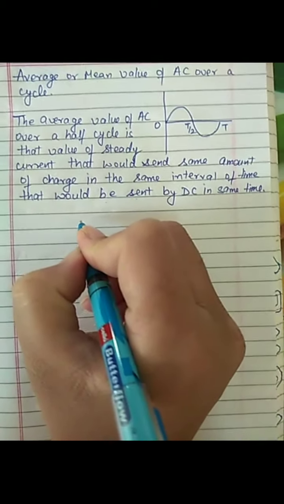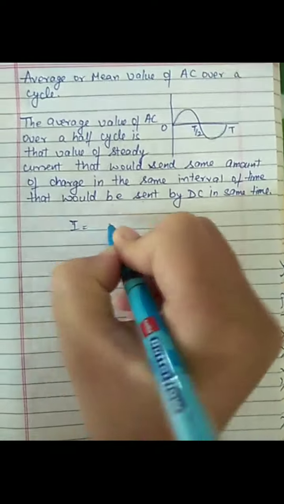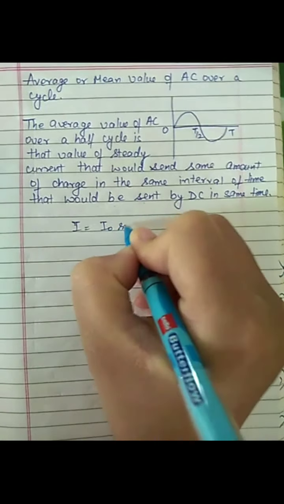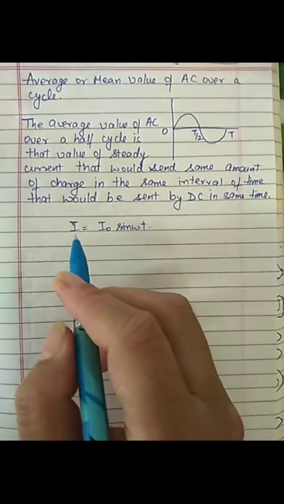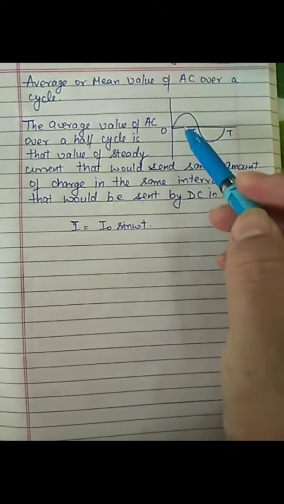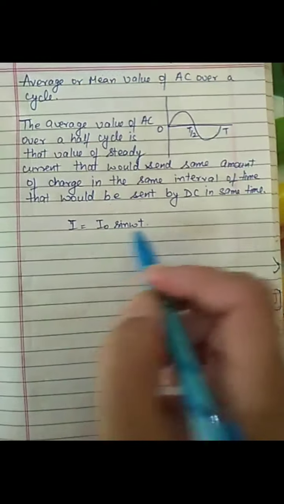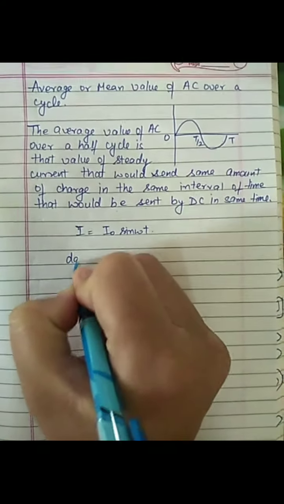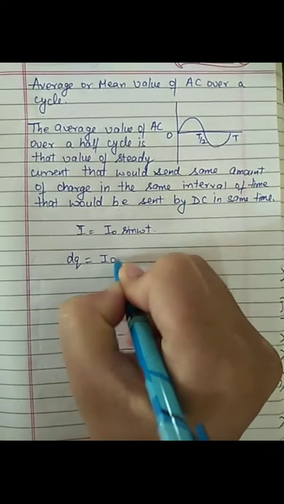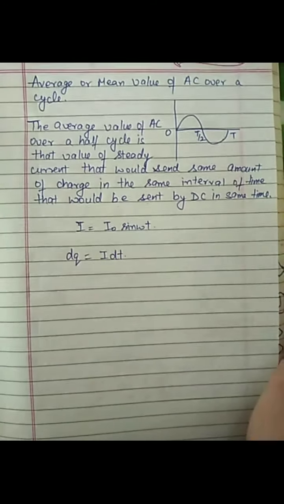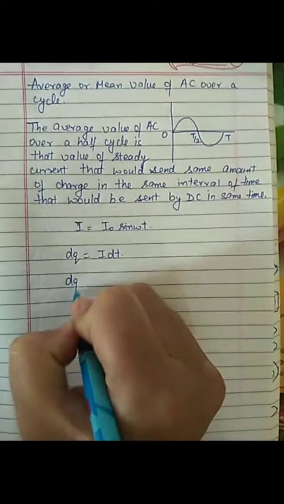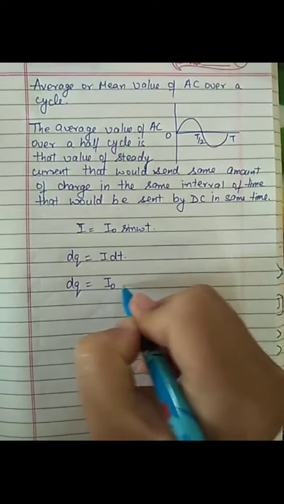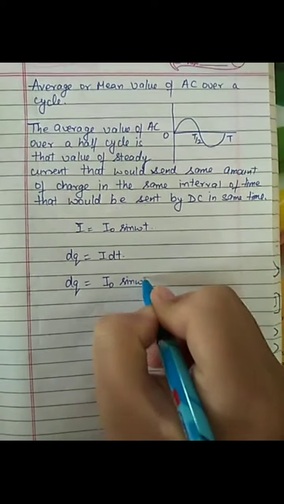Mathematically, as we know that I equals I naught sine omega t. The small amount of charge sent by AC in small time dt is given by dq equals I into dt. Now we can substitute the value of I. We will get dq equals I naught sine omega t dt.